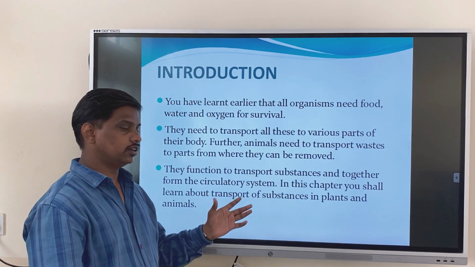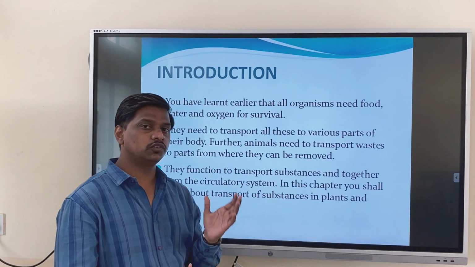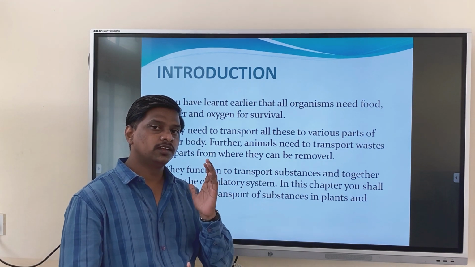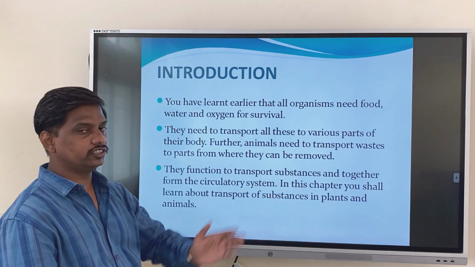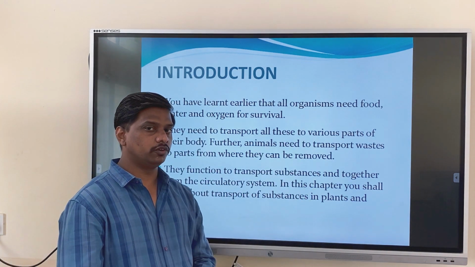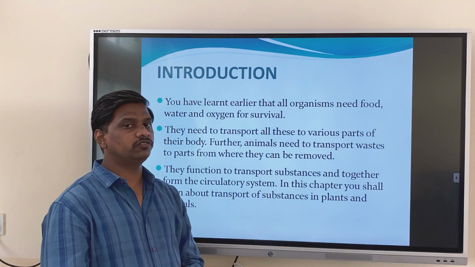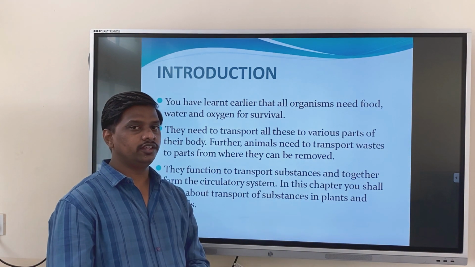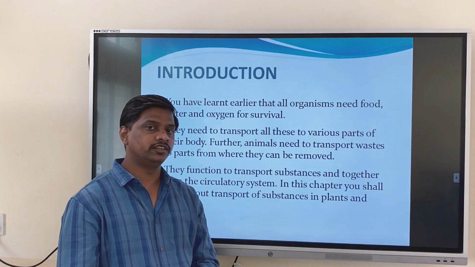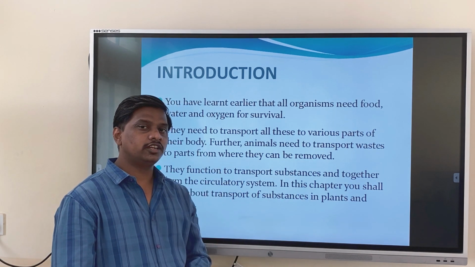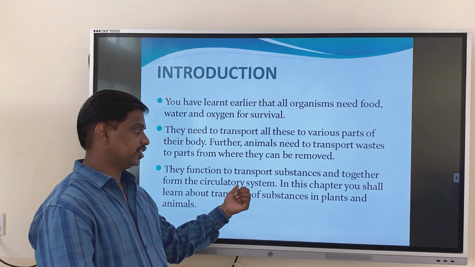The transporting of useful substances that our body needs, for example food, water and oxygen, and the removal of waste generated in our body, is done with the help of the circulatory system.